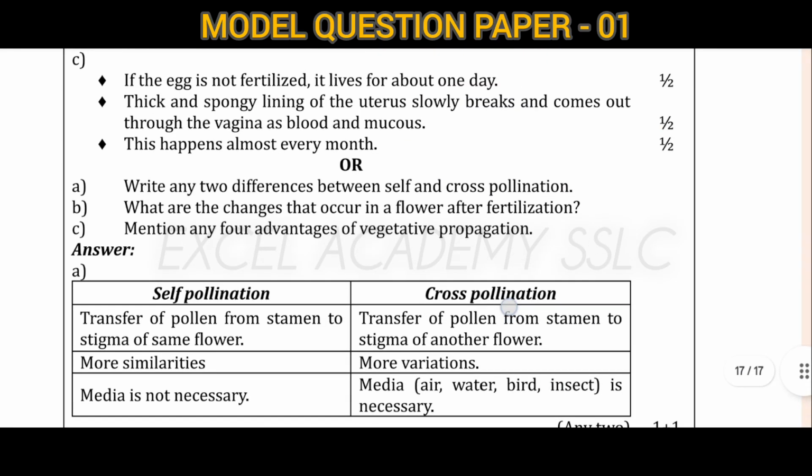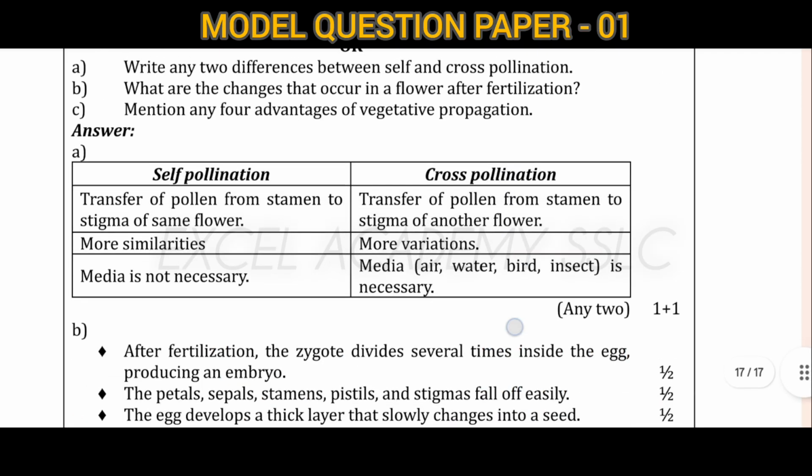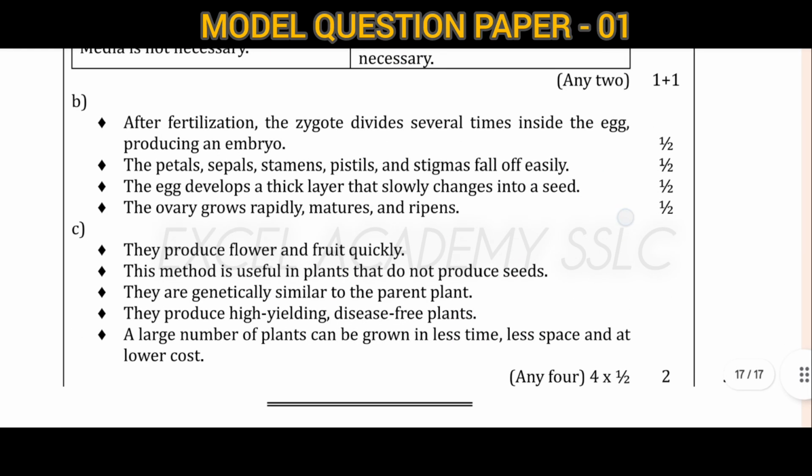Next, B: what are the changes that occur in a flower after fertilization? After fertilization, the zygote will divide several times inside the egg, producing an embryo. Petals, sepals, stamens, pistil, and stigma fall off easily. The egg develops a thick layer that slowly changes into a seed. The ovary grows rapidly, matures, and ripens.